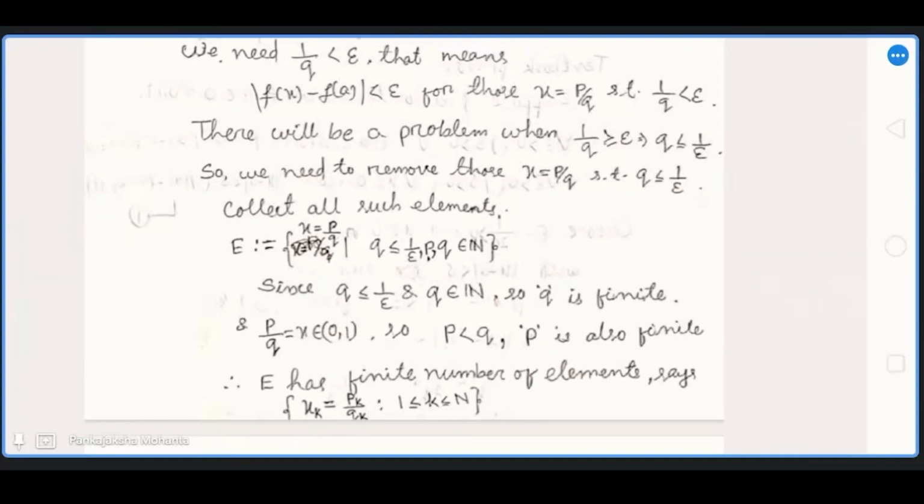Okay. So are you using any property here of real numbers to say that Q is finite? I mean, Q has finite number of choices. Yes, that is the Archimedean property. Right. So Q epsilon is less than or equal to 1. Yeah. Correct. Okay. Thank you.